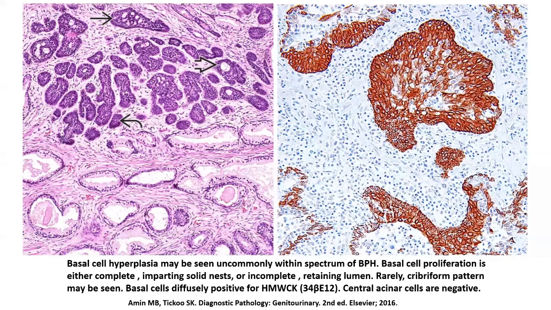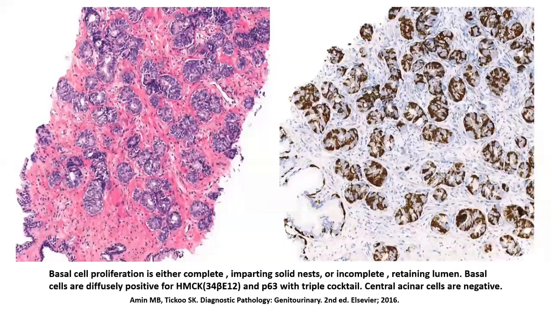Like, for example, in this image towards the left, you see that there is a florid proliferation of these basal cells, resulting in an incomplete as well as complete basal cell hyperplastic pattern. And when you utilize IHC stain for high molecular weight keratin, 34 beta E12, you see that these basal cells have just lighted up. This is another case where you have a striking proliferation of both incomplete basal cell hyperplasia and a couple of nodules where you also see complete basal cell hyperplasia.